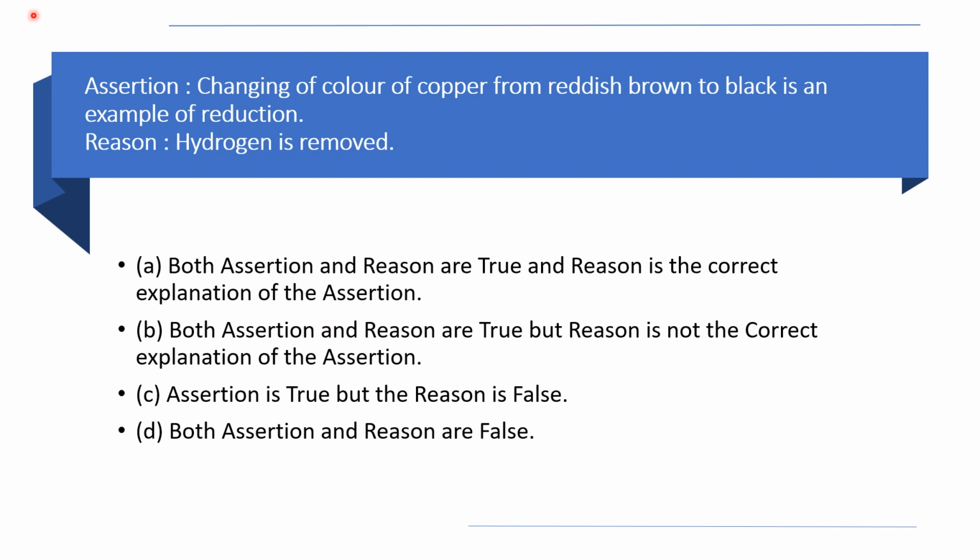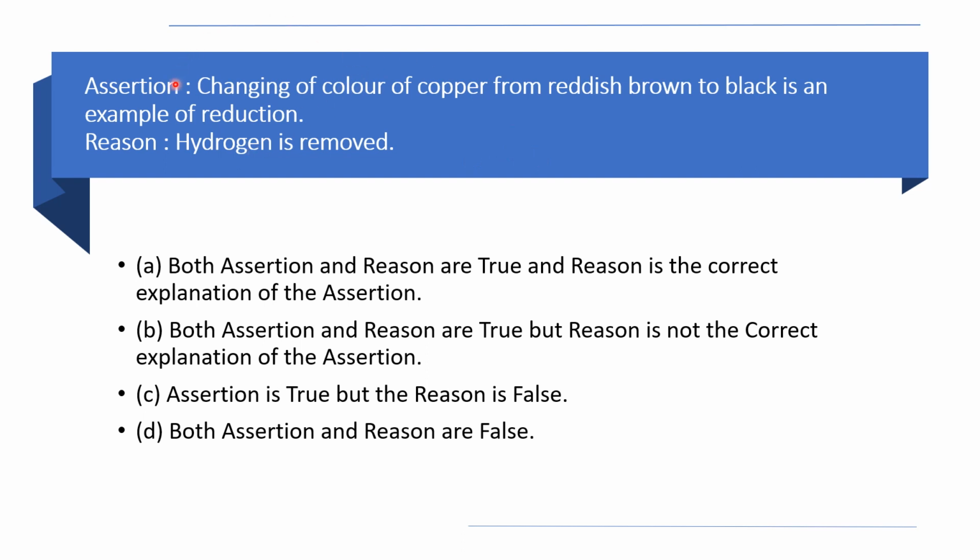Coming to our first question, here the assertion is: changing of color of copper from reddish brown to black is an example of reduction. From the statement itself, it is related to reduction and oxidation. This is the last portion of this first chapter. So what do you mean by reduction? What do you mean by oxidation? Oxidation means oxygen addition or hydrogen removal. Hydrogen addition or oxygen removal is called reduction.